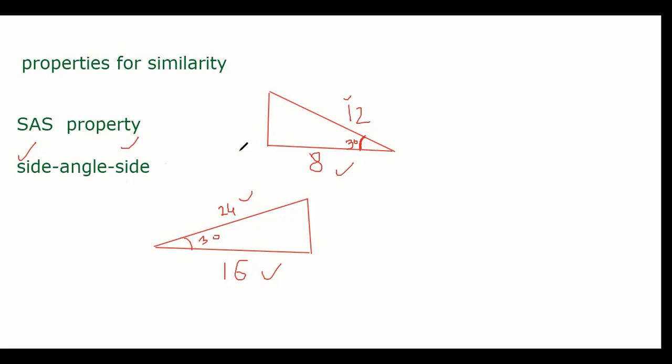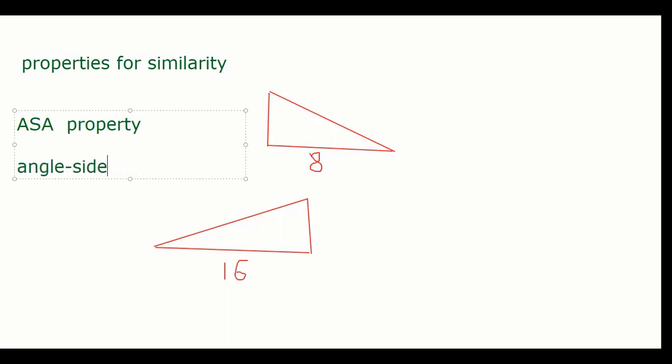Third property is angle side angle. Guys, all this is very easy. Angle side angle means what?